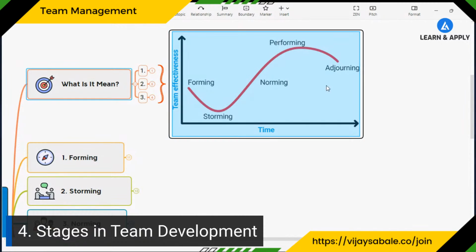We can say this is a curve. Every team has great performance at the performing stage, and it is not achieved automatically. It goes through the forming, storming, and norming phases, and after that it reaches the performing stage. So this is a typical curve that every team has.